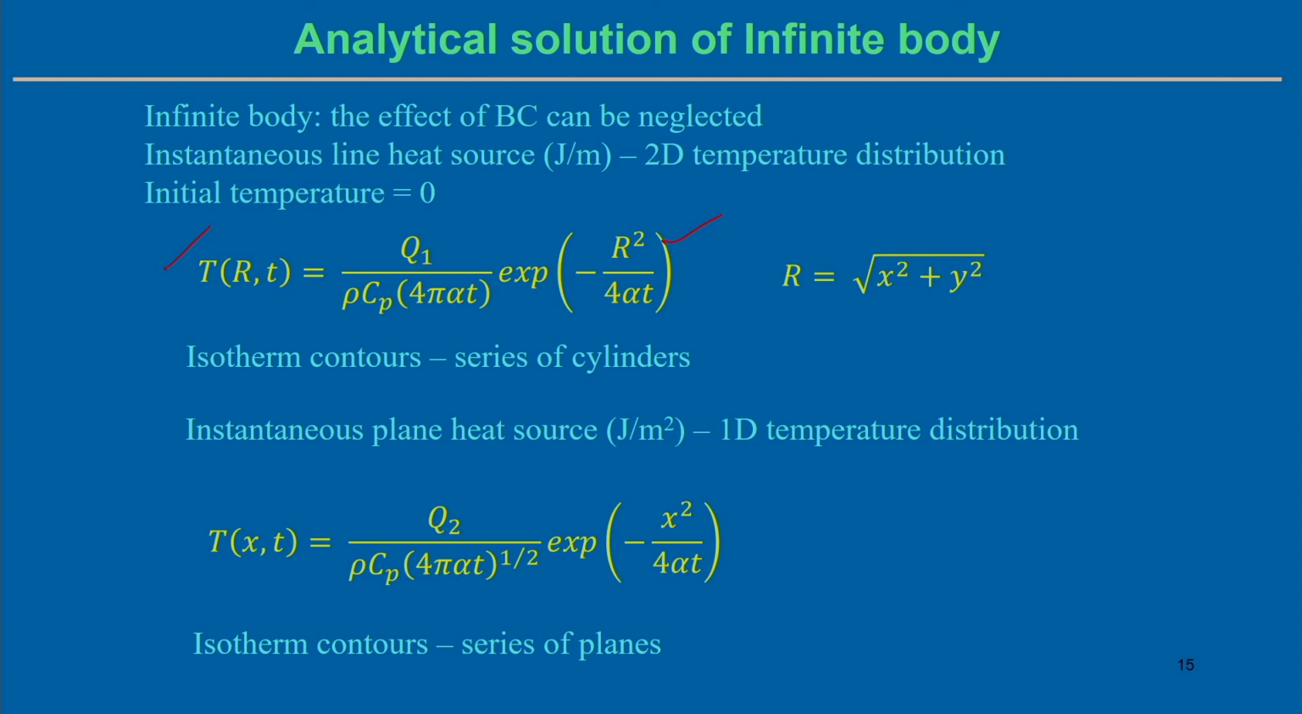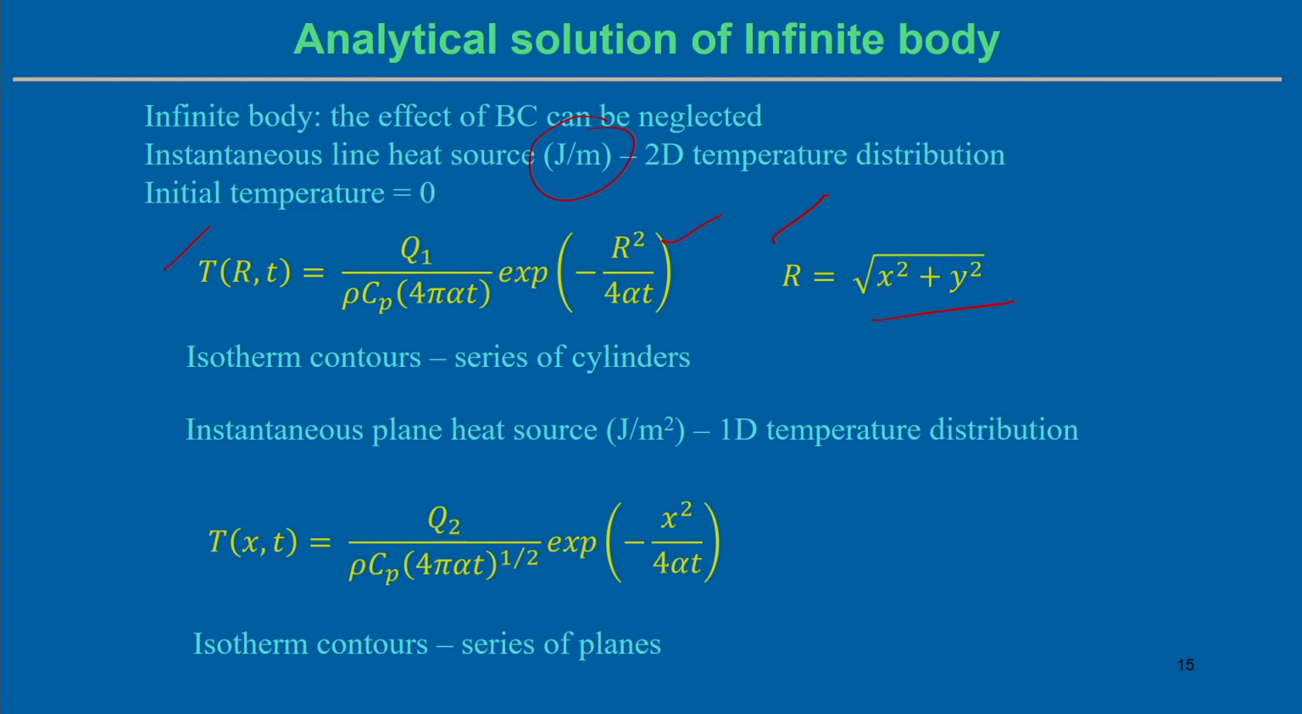But since we are representing a line heat source, we do not get a 3-dimensional temperature distribution; rather we get a 2-dimensional one, where r is a function of x and y. So the isotherm contours are basically a series of cylinders. That is the representation of the isotherm contours. Now, if we assume the instantaneous plane heat source,